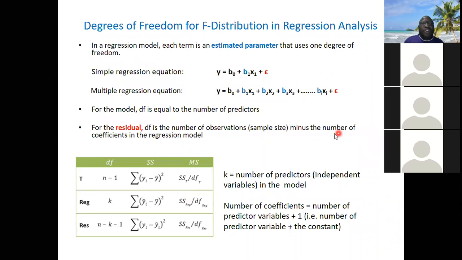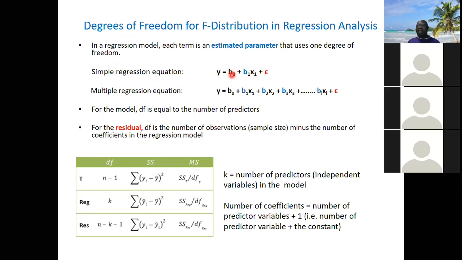Now, in a regression model, each term is an estimated parameter that uses 1 degree of freedom. For example, for simple regression, what we mean is that the outcome variable is 1. In all regression, the outcome variable is only 1 variable, but the exposure variables may be many, or maybe 1. So for simple regression, apart from the fact that the outcome variable is 1, the exposure variable is 1 only, like this x1, only 1.